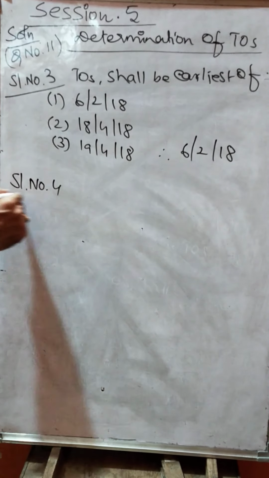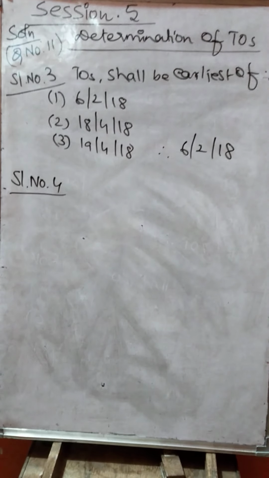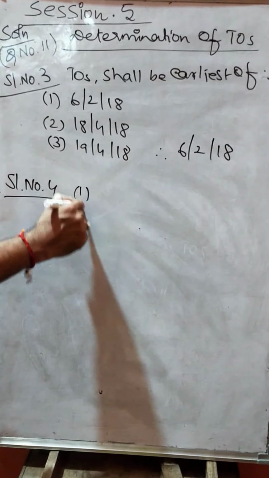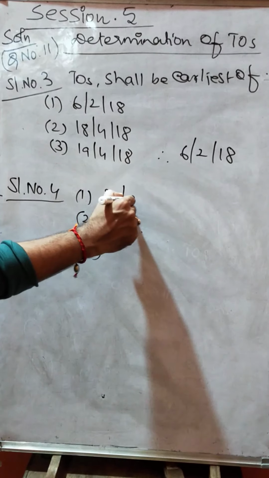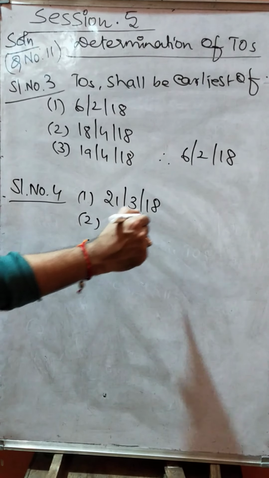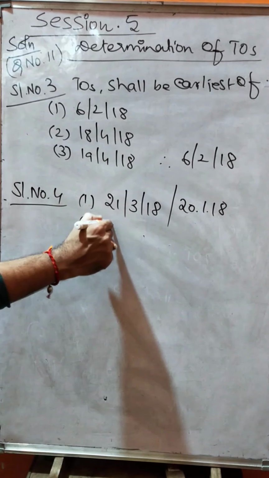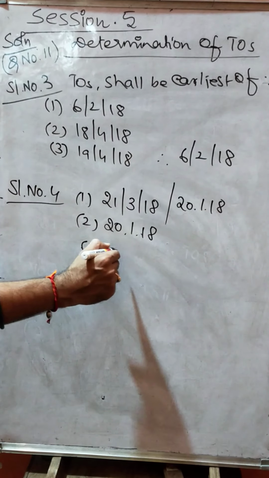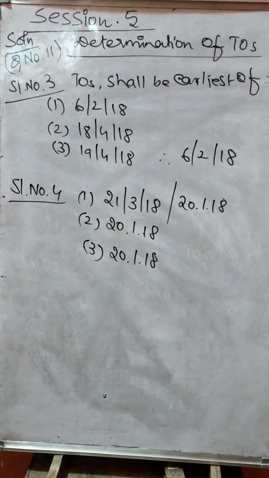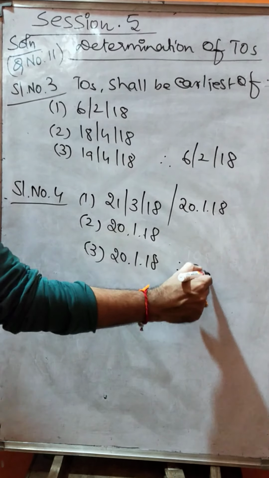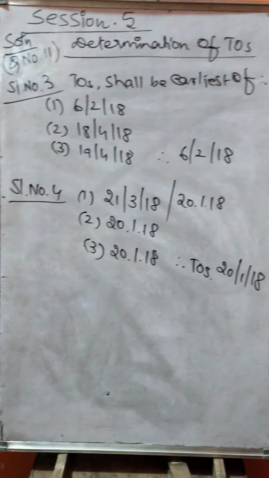Same is the case of serial number 4. Here invoices are issued before the completion of service. So there are 3 dates available. First one is 21st March 2018, and the invoice is 20th January 2018. In these 3, which comes earlier? Therefore, the time of supply is 20th January 2018 because invoices are issued in advance.